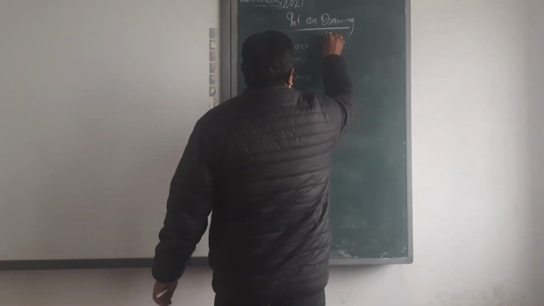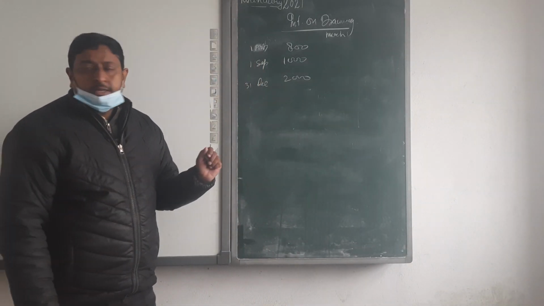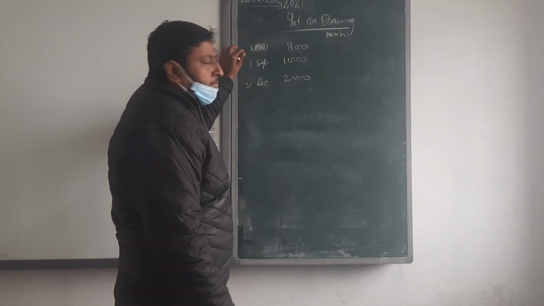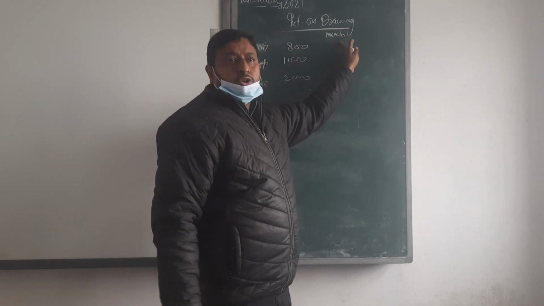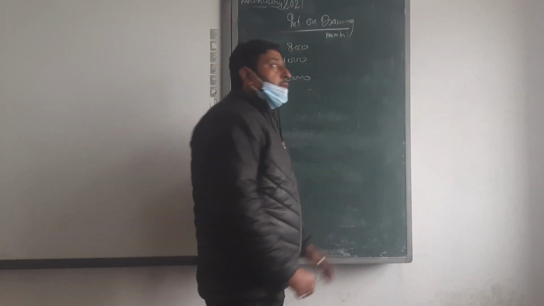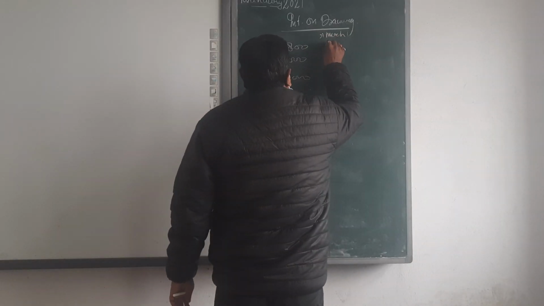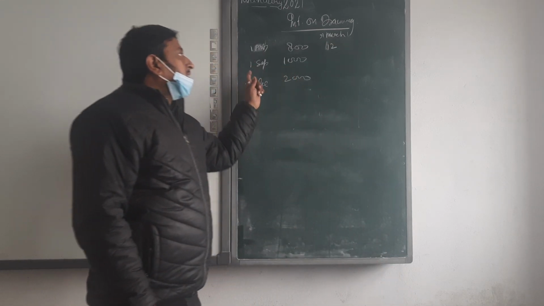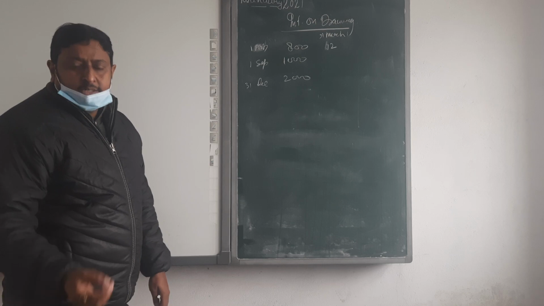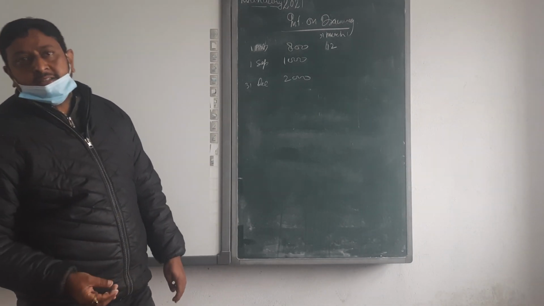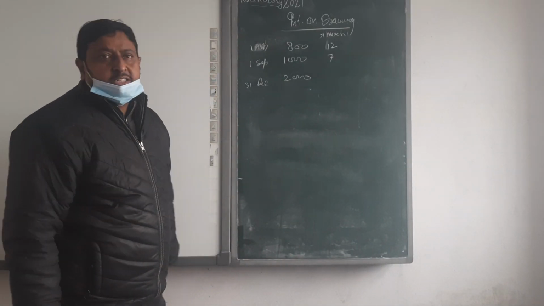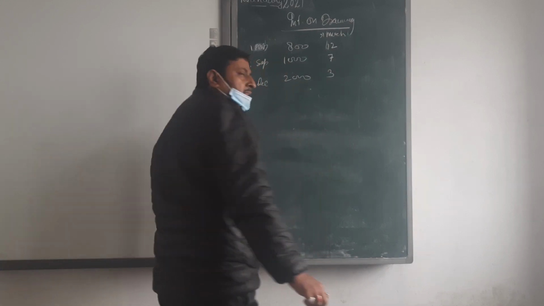Then if closing is March, okay beta, then we are going to calculate the month from date of drawing to closing date. So 1st April to 31st March, beta, how many months? 12. Okay. Then 1st September to 31st March: September, October, November, December, January, February, March. How many months? 7 months. And then 31st December to 3 months.